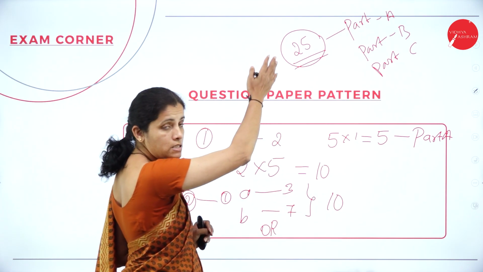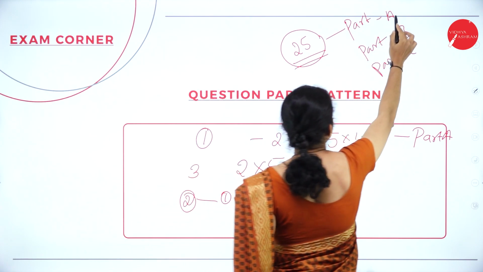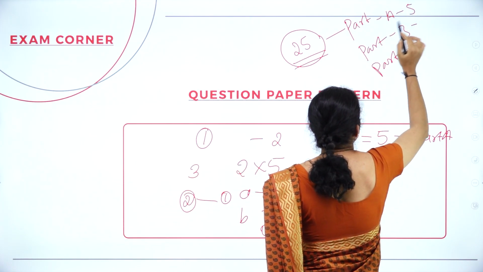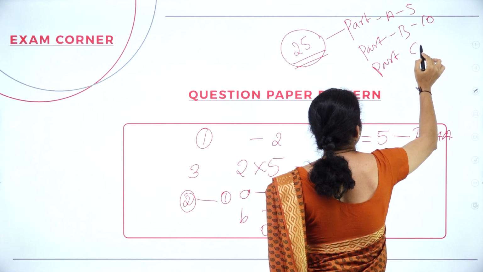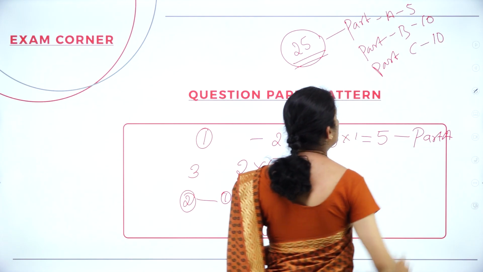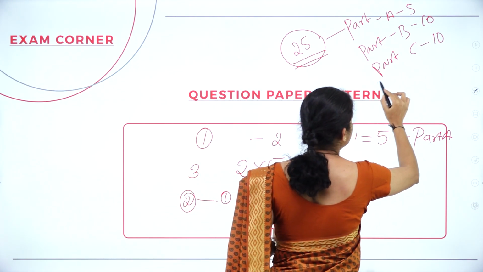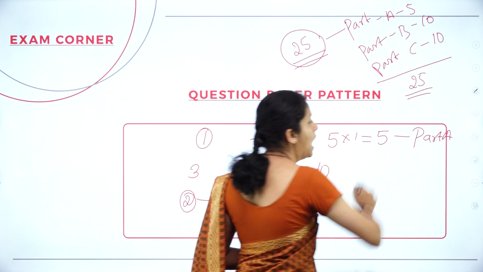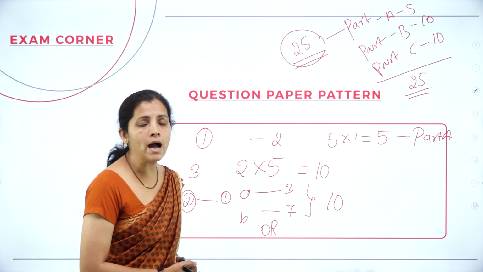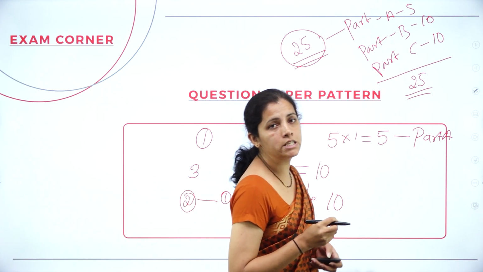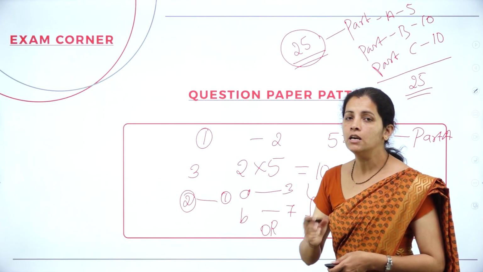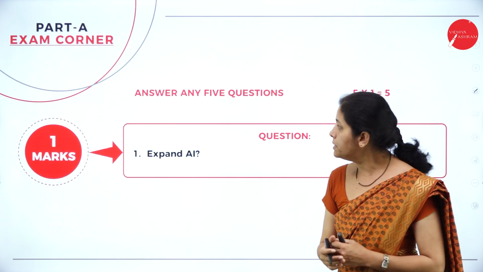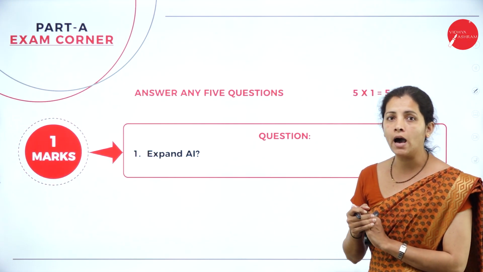So, here if I consider part A, how many marks? 5 marks. And if I consider part B, 10 marks. And if I consider part C, it is 10 marks. So, what is the weightage here? That is total 25. And scoring 25 marks is very, very easy in this subject. Now, dear student, let me start with the part A.